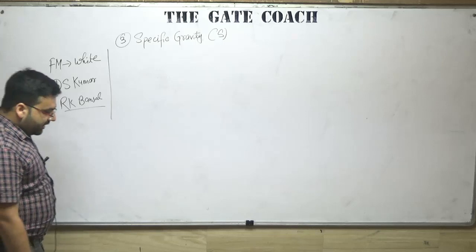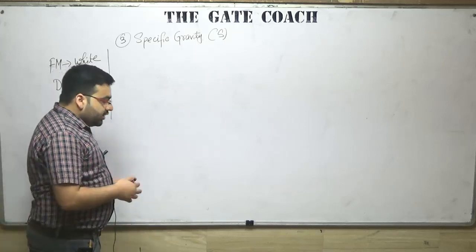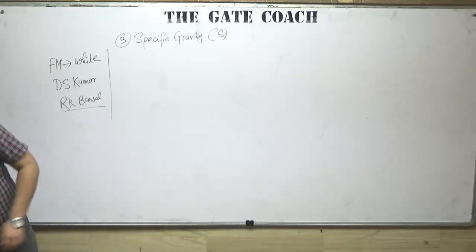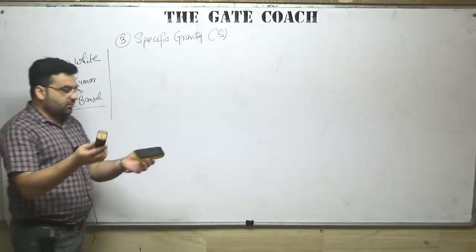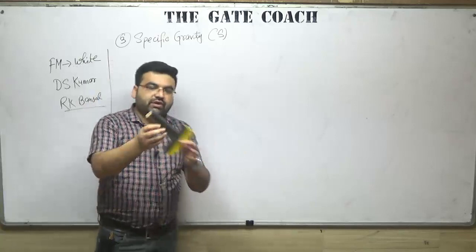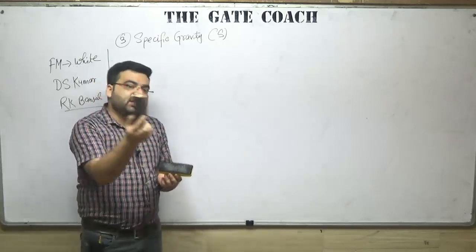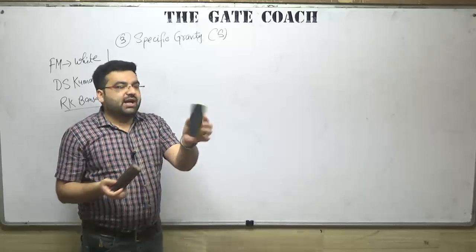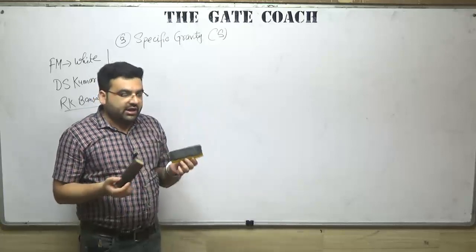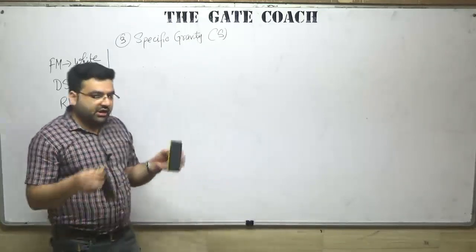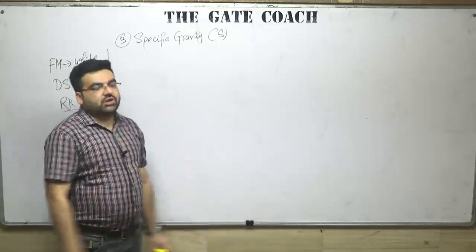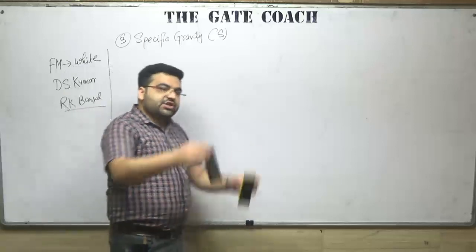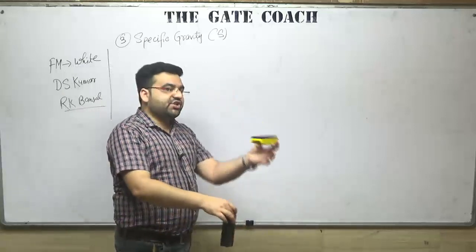Clear? Now let's move to specific gravity. To help you understand what specific gravity is, let me tell you one thing. Let us say I have these two dusters with me. This is a wooden duster. It seems to be heavier. And this is a plastic duster. It seems to be very light. If I have a bucket full of water and I drop these two dusters, what do you think? Which duster will sink and which duster will float?